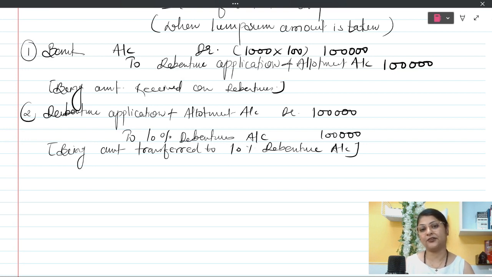First entry is receiving entry. That's why bank account will be debited. Bank account debit to debenture application and allotment account. Then second entry is going to be debenture application and allotment to 10% debenture. We transfer this amount to debenture account. I hope students you have understood how to pass the entries at par. In the coming classes, we will understand how to pass entries for issue of debentures at premium and at discount also. Till then, revise whatever we have done till today.